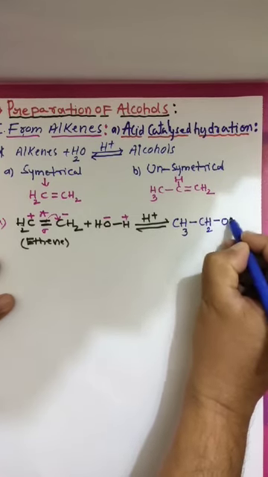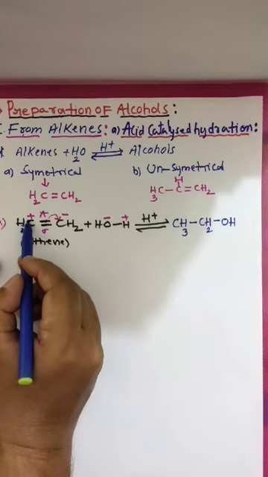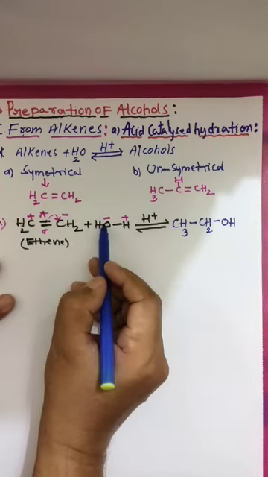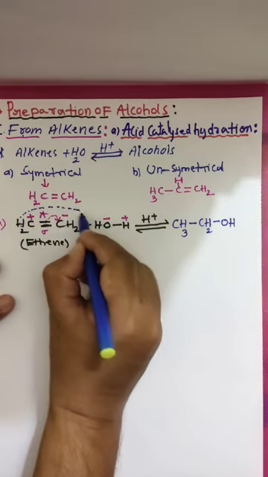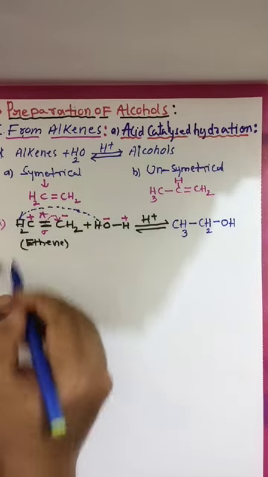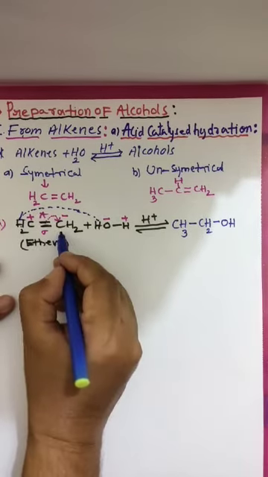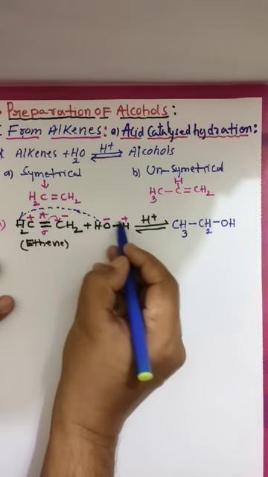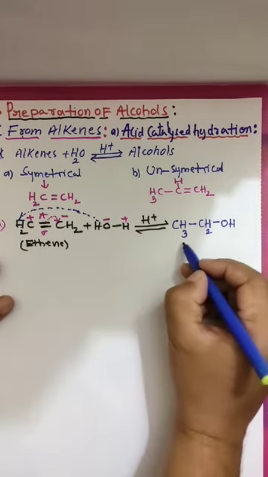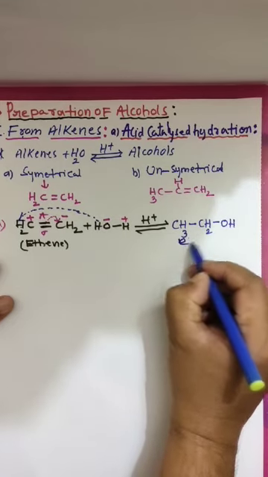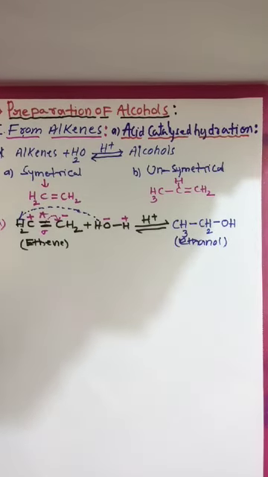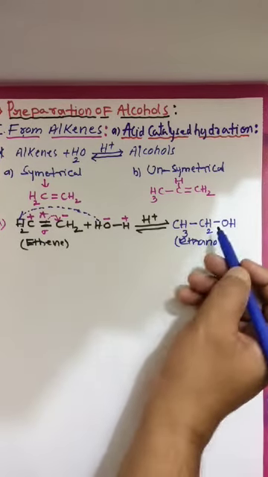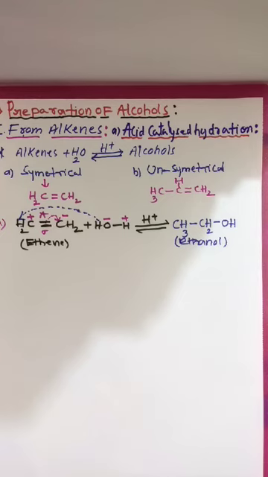CH2, OH. Here plus. Then this OH minus will attack here at CH2, which is CH2 minus, and this H plus will attack here. Then we are getting ethene to ethanol. Clear? Ethene to ethanol. Like this, alkenes are converted to alcohols.